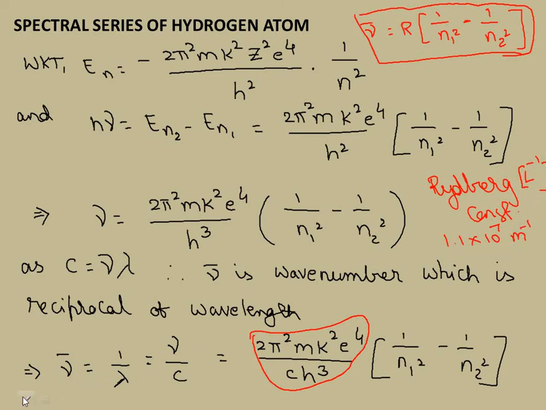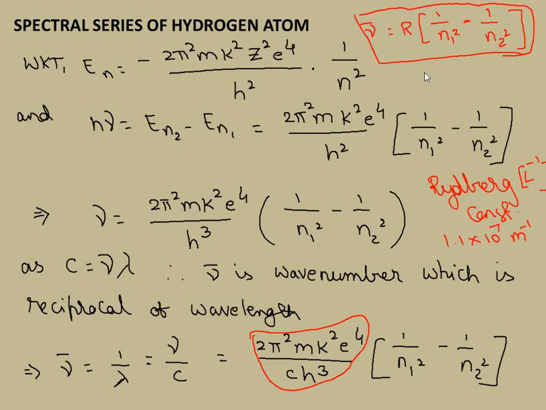Look here, I have mentioned, and for this the dimensional formula is L inverse. Is that clear? And the above equation, nu bar equal to R of 1 by N1 square minus 1 by N2 square, is called the Rydberg formula. So keeping this value in this equation, now we will plot the spectral series of hydrogen.